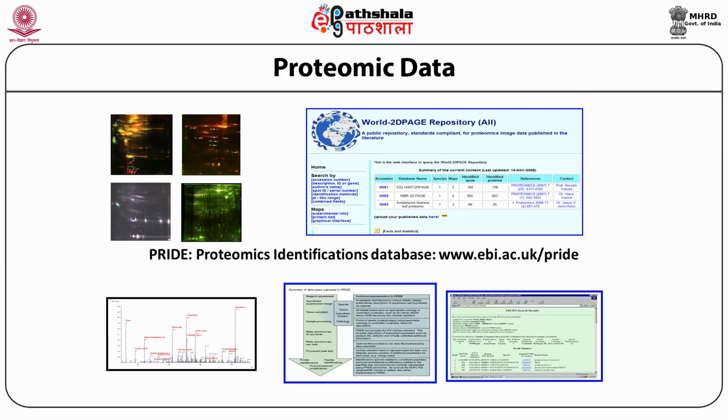These proteins are identified using a very sophisticated and sensitive technology called mass spectrometric analysis. The identification using mass spectrometry could then be made available at PRIDE, the Proteomics Identification Database.